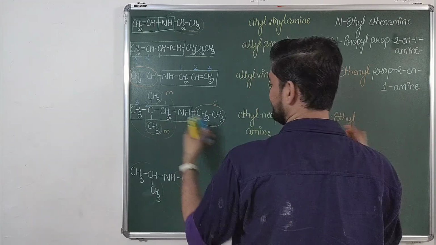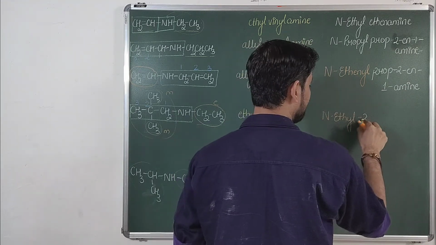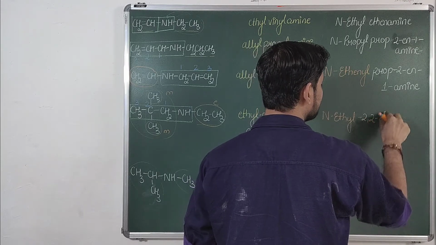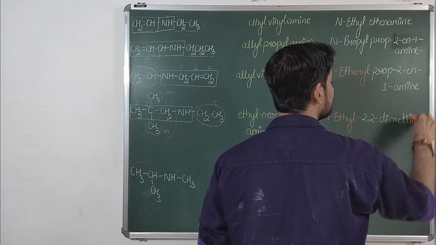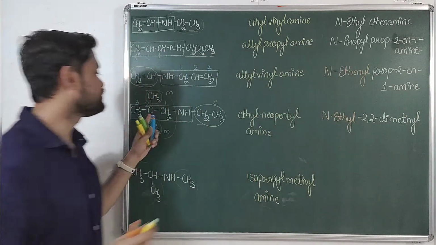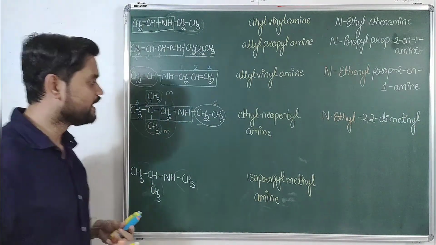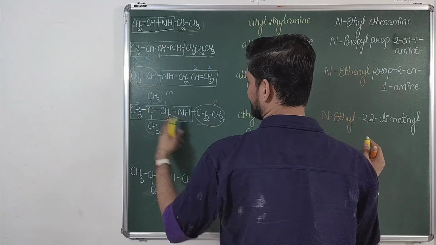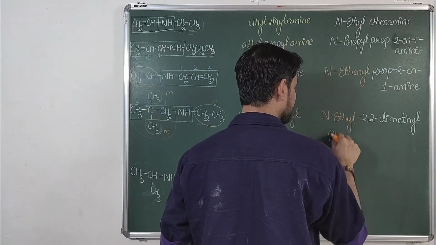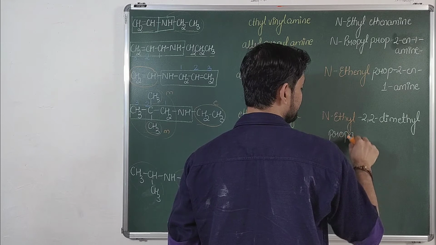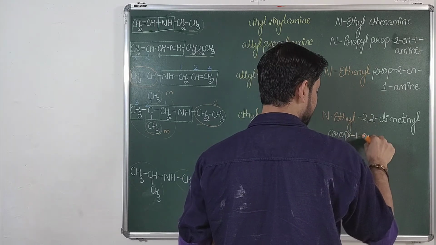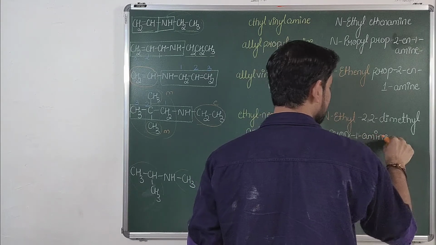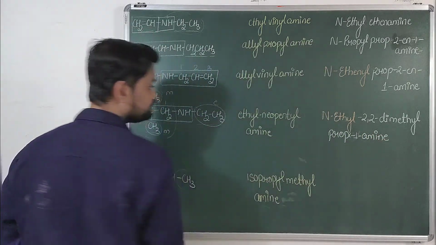Alphabetically E comes first, so it will be marked as N-ethyl. Second position consists of 2 methyl groups. It is 2,2-dimethyl. There are a total of 3 carbon atoms, so it is prop, and first position consists of amine, so propane-1-amine.